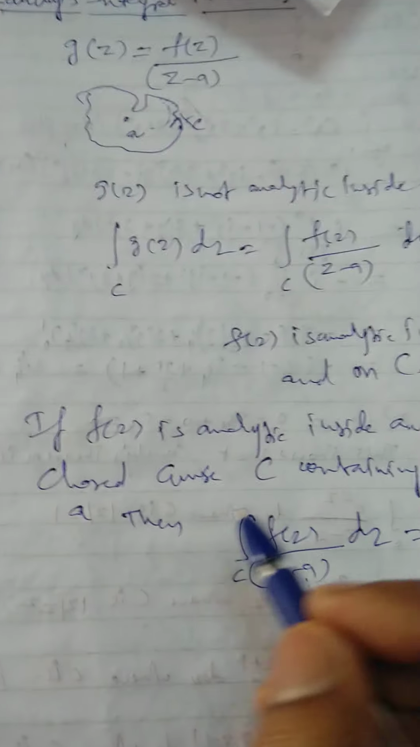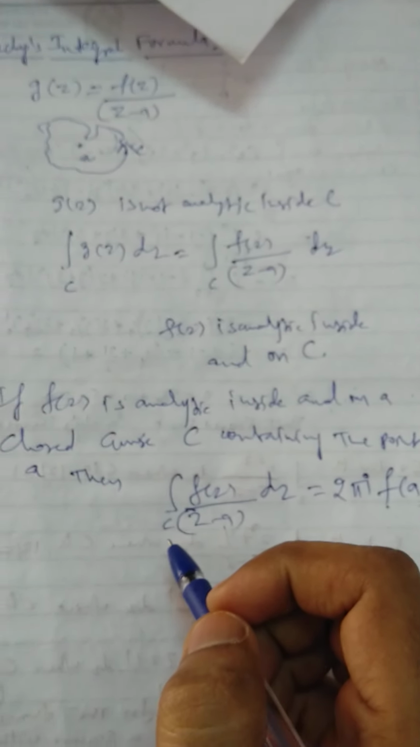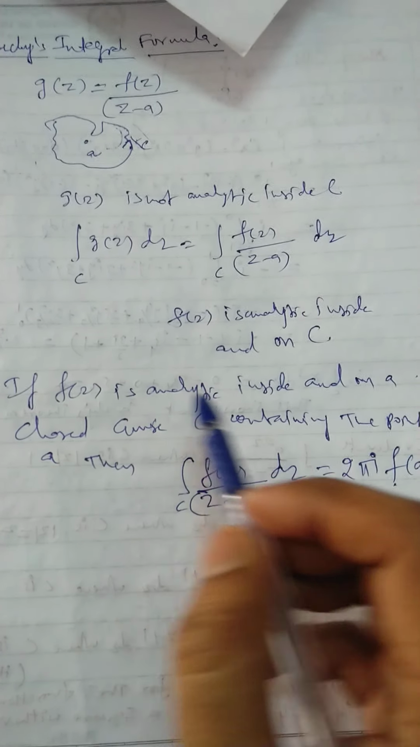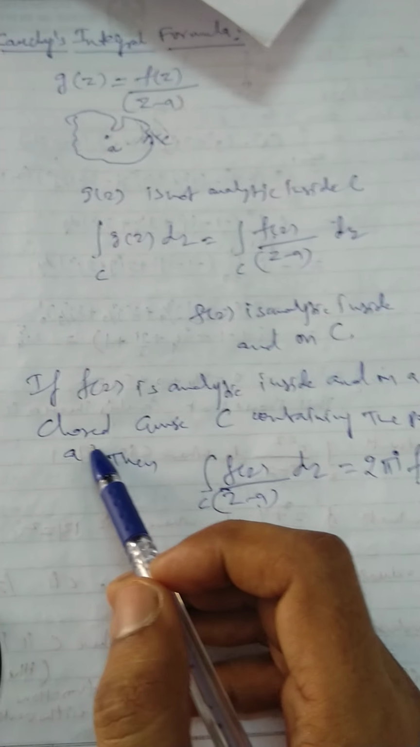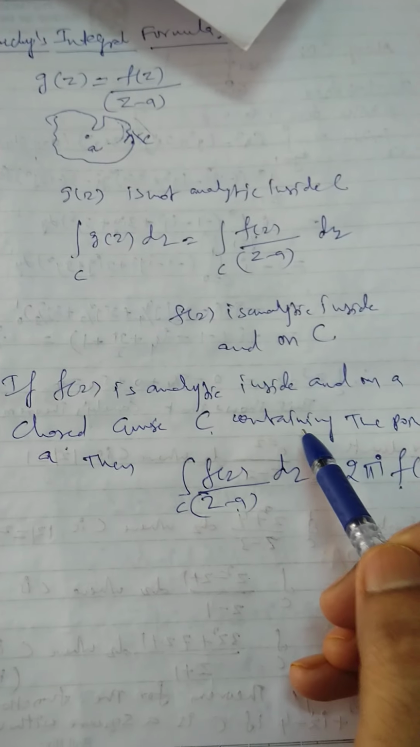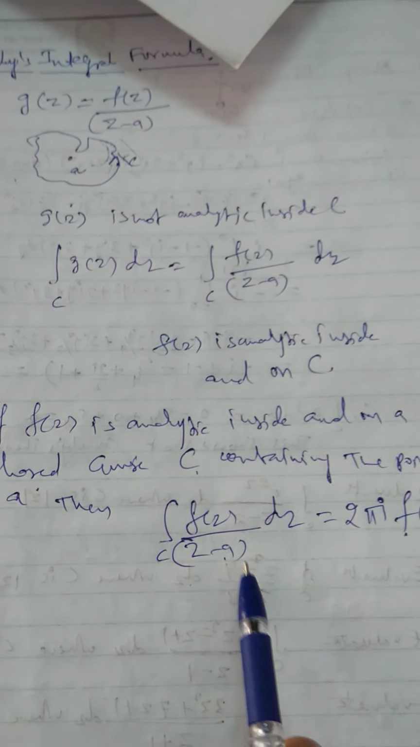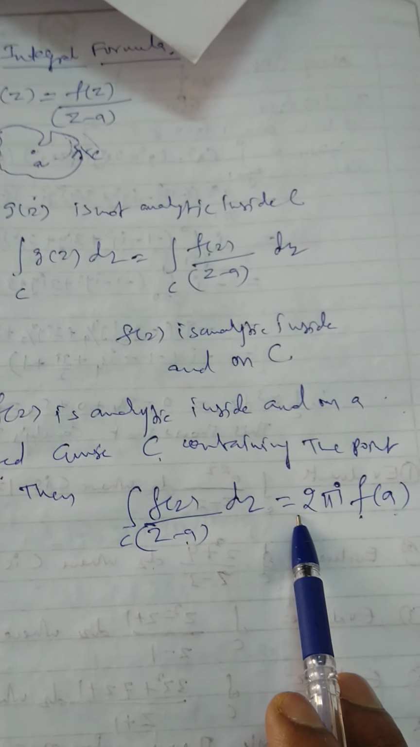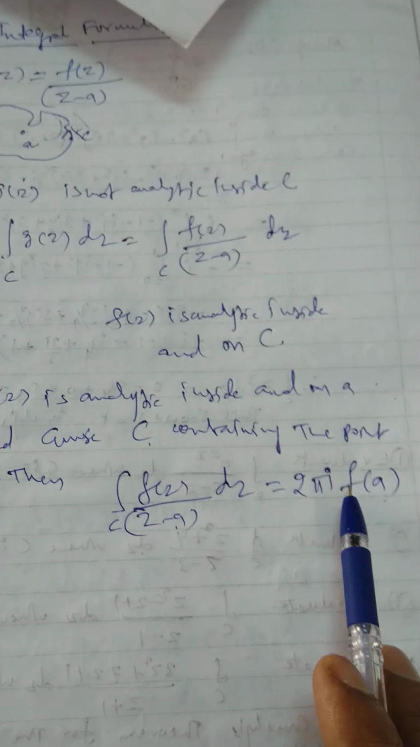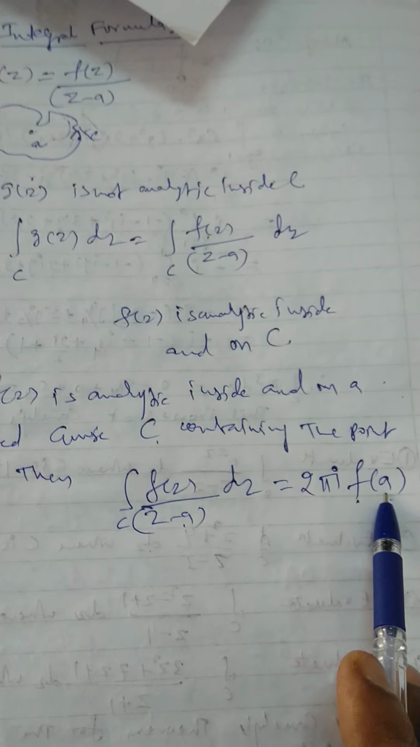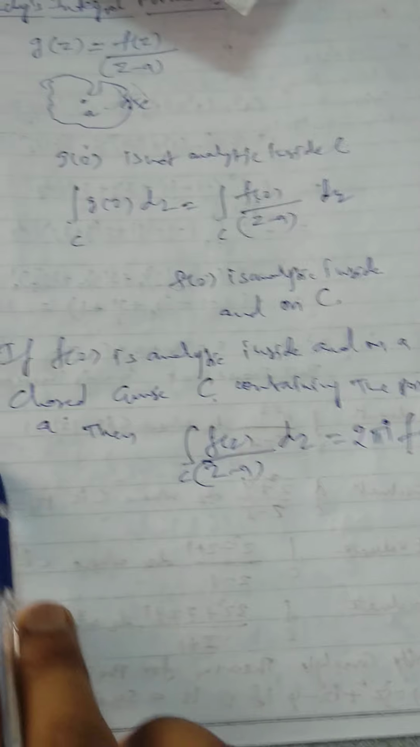So we apply Cauchy's integral formula when the function f of z is analytic inside and on a simple closed curve C containing the point a inside it. Then the integral over C of f of z by z minus a dz can be evaluated by the formula 2 pi i times the value of the function at a. This is known as Cauchy's integral formula.